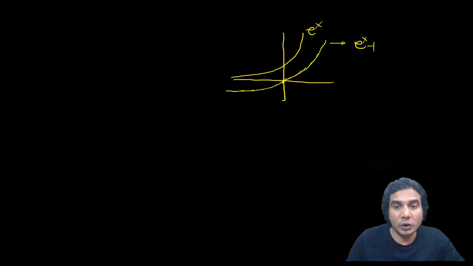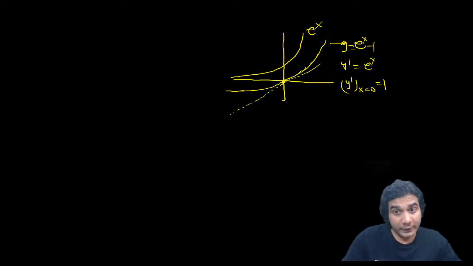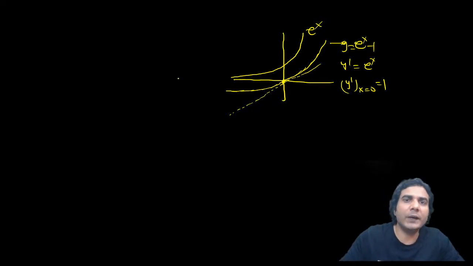And if you check the slope of this curve, y is equal to e raised to x, then y dash is going to be e raised to x, and y dash at x equal to 0 is going to be 1. So here the slope is 1. That means if you plot the y is equal to x line, it is going to touch this curve like this. And it will be below. You can see that the graph is concave up.